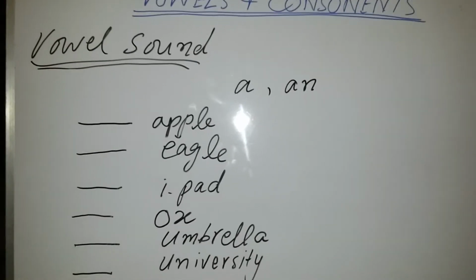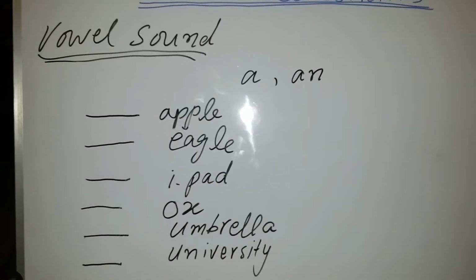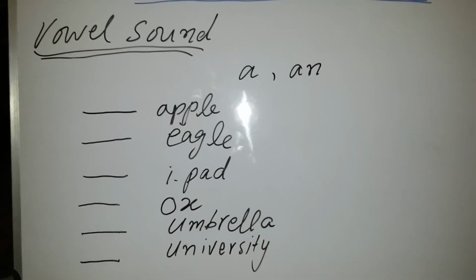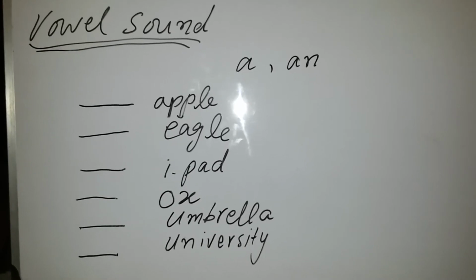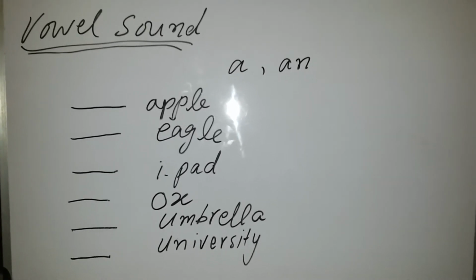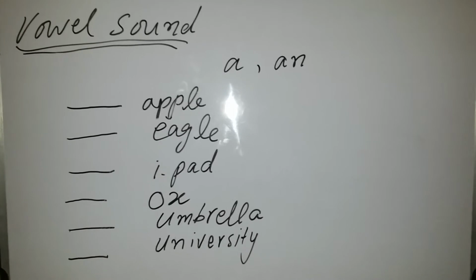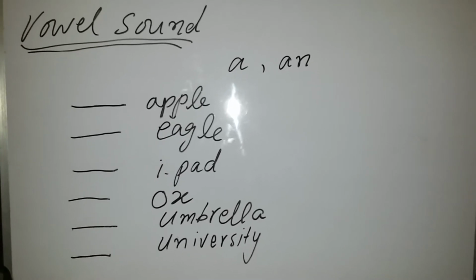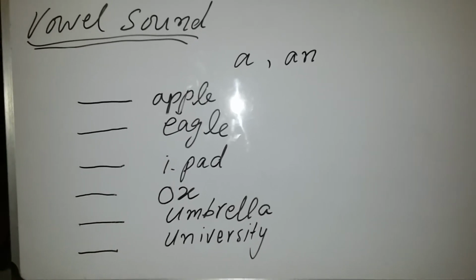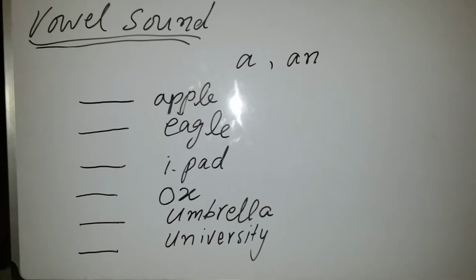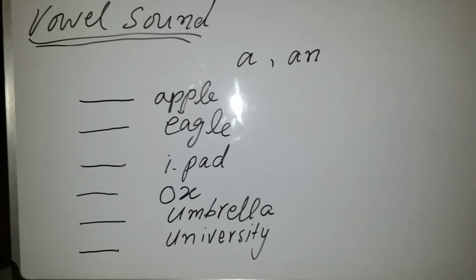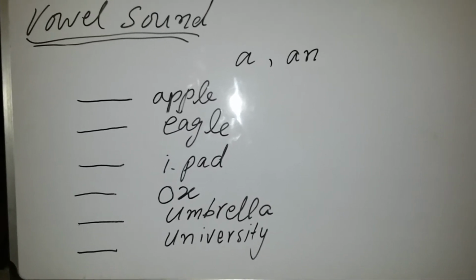Okay, students, if you are asked to put a or an before these words written in front of you, there are blanks before these words. For example, apple, eagle, iPad, ox, umbrella, and university. These are 6 words, and you are asked to put a or an before them.